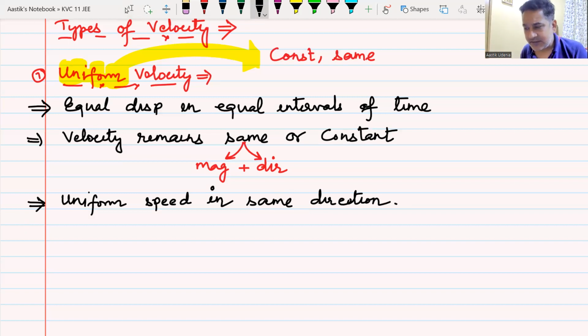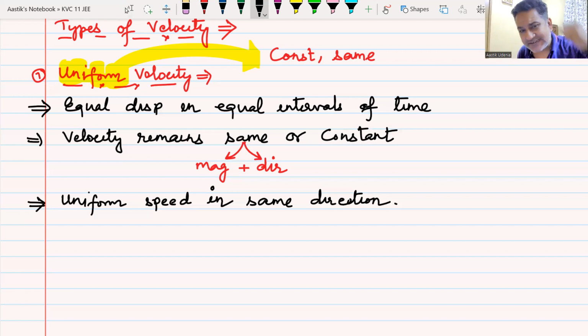Now imagine another case where I have a straight road and I again keep the speedometer at 50 km per hour, and then I move in one straight line without changing direction. If my speedometer always shows 50 km per hour, that means I'm moving with uniform speed in one particular direction, and that is what I call uniform velocity.